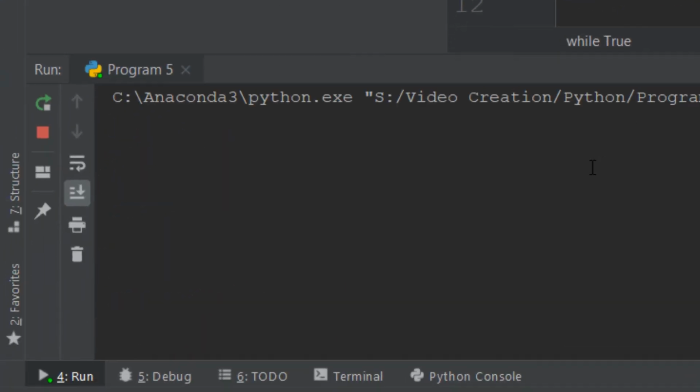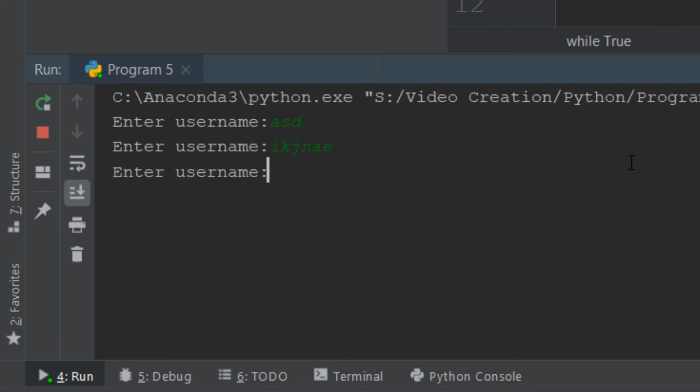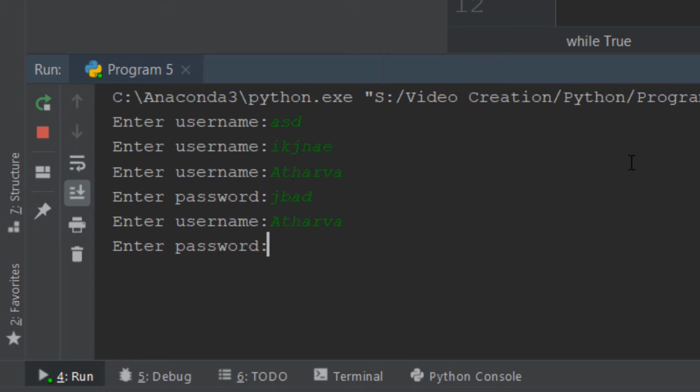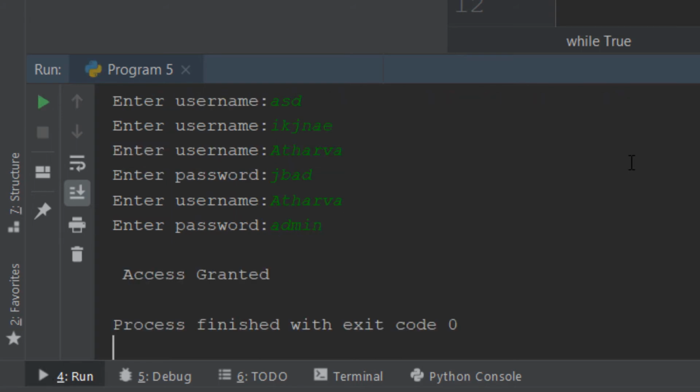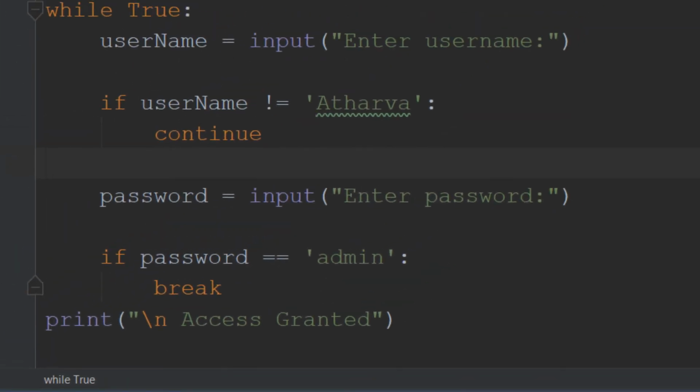In this, first I will enter something else like ASD. It is again asking for the username. I will enter something again, and it is again asking for the username. Now if I enter Atharva, then it is going to ask me for the password. If I enter any wrong password, then it is going to ask me the username again. Now this time I will write the correct one. So as you can see, this is basically the real-time use of break and continue.